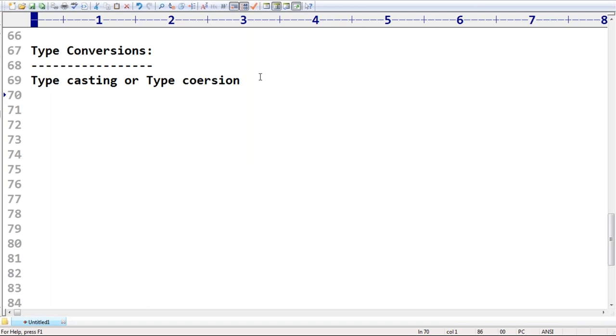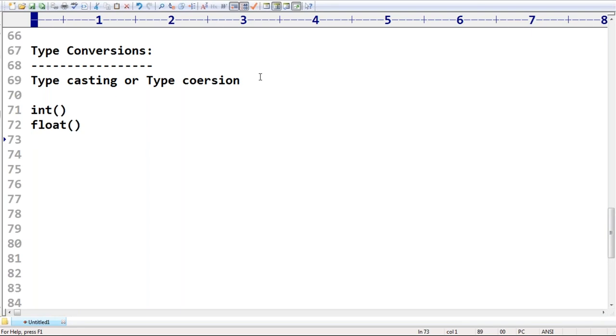To perform this typecasting, what various inbuilt functions are available in Python? One is the int function, the second one is the float function.